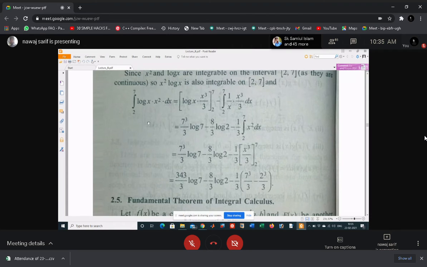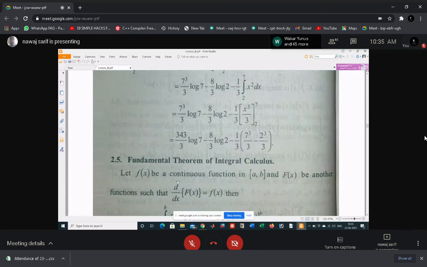So, what is the relation between integration and derivative? Is there any relation, sir? Integration is the inverse process of derivative. And that is true only for a continuous function. Okay,